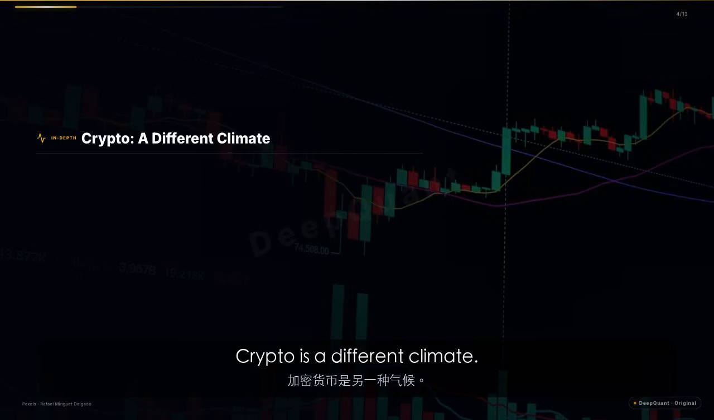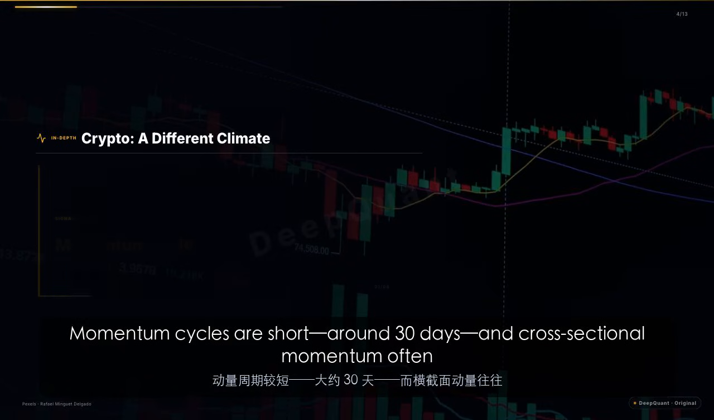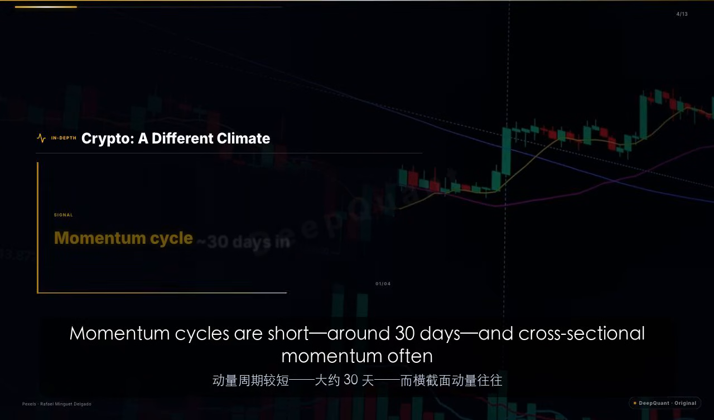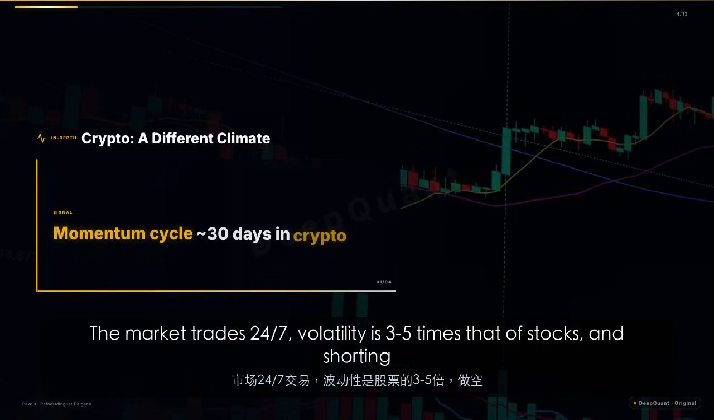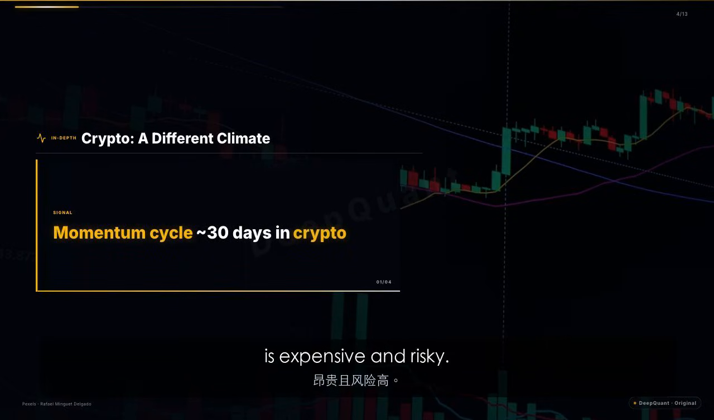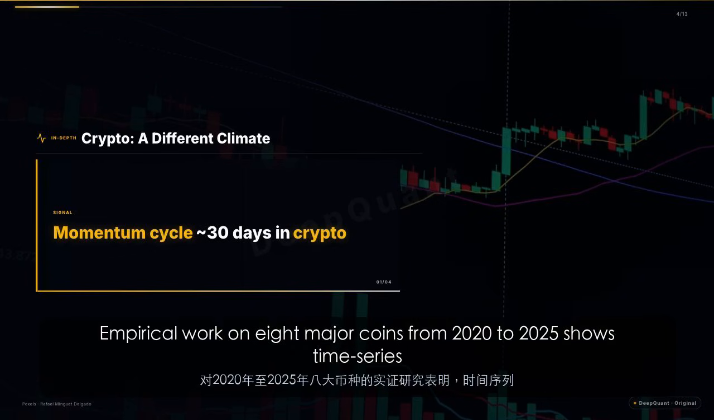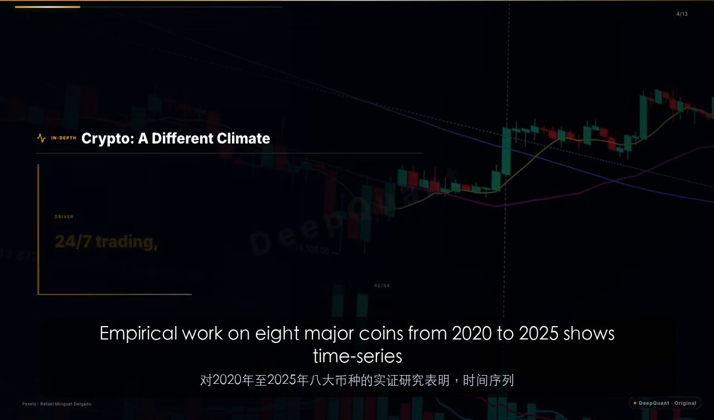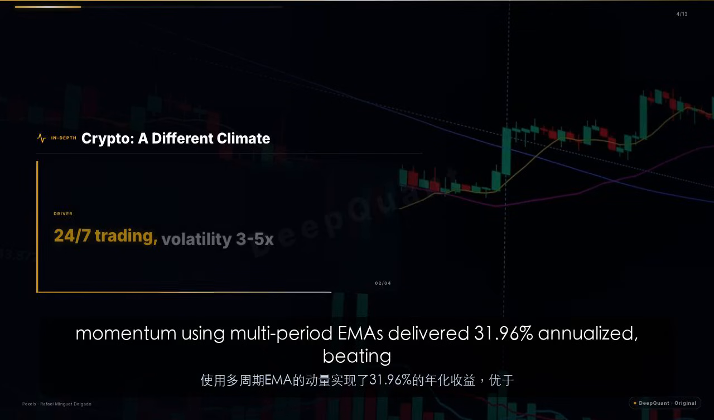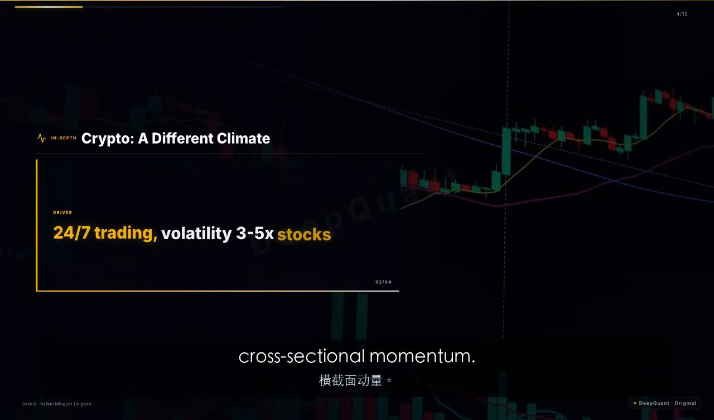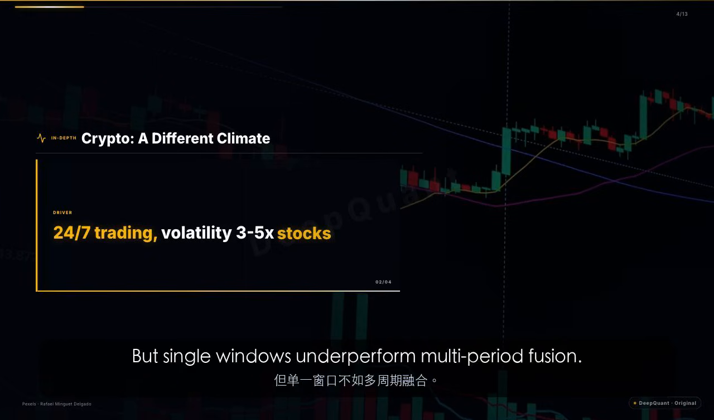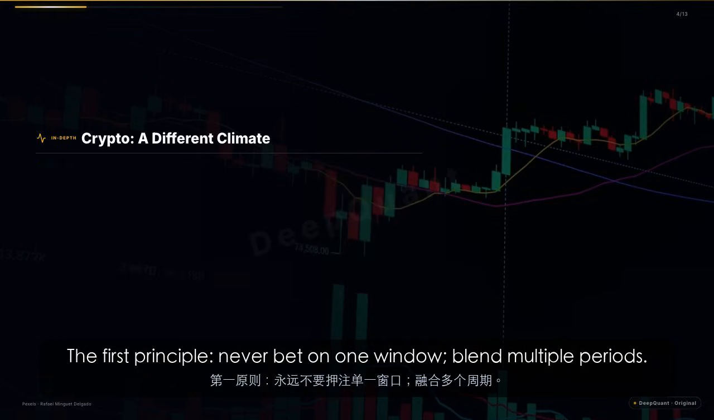Crypto is a different climate. Momentum cycles are short, around 30 days, and cross-sectional momentum often fails or reverses. The market trades 24/7, volatility is 3 to 5 times that of stocks, and shorting is expensive and risky. Empirical work on 8 major coins from 2020 to 2025 shows time series momentum using multi-period EMAs delivered 31.96% annualized, beating cross-sectional momentum. But single windows underperform multi-period fusion.